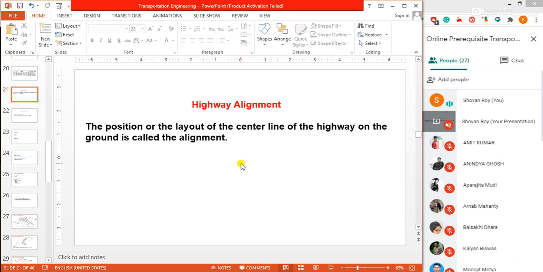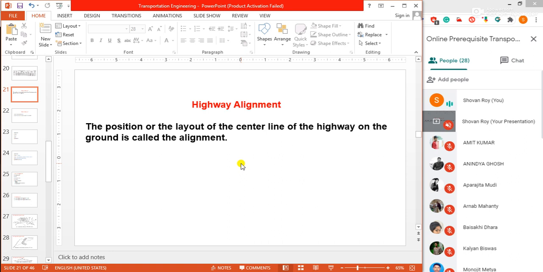When we pass through the road, we observe these curves because of the nature of the earth surface, the nature of the topography, the nature of our terrain. Terrain is the same as the nature of the earthen surface. Topography is also the characteristics of the earthen surface. So lots of factors are involved in our highway alignment.